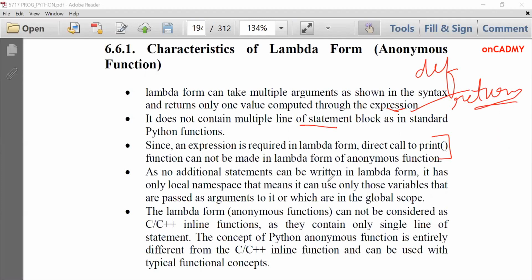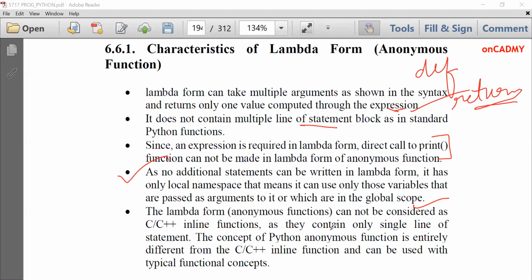As no additional statements can be written in lambda form, it has only a local namespace. That means it can use only those variables that are passed as arguments to it or which are in the global scope. So it is very clear, since in the example we have studied, we have used two variables a and b. So whatever variable values are passed, it will work on them, or whatever variables are declared in global scope, that means globally, only those variables will be used. It cannot declare its own variables in its block because there is no block in lambda form. So new variables cannot be declared. So this point is very important. You cannot declare new variables in lambda functions.